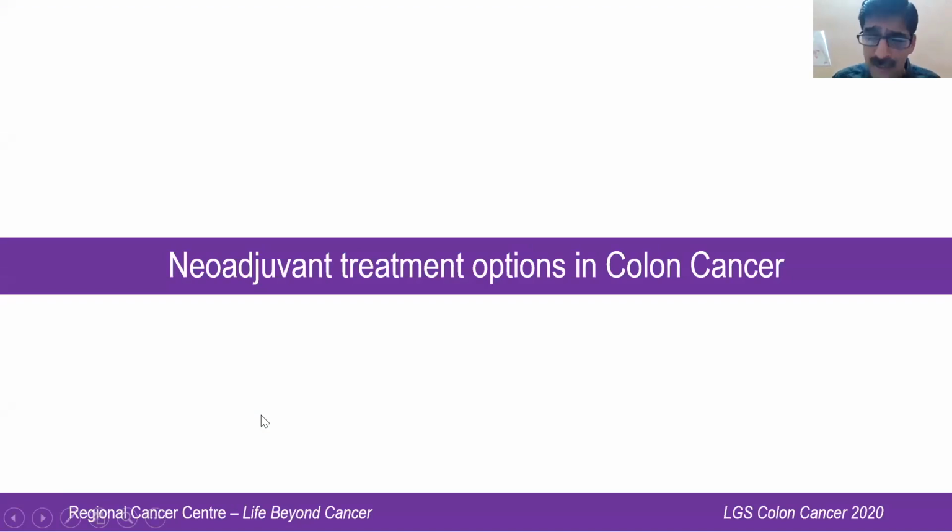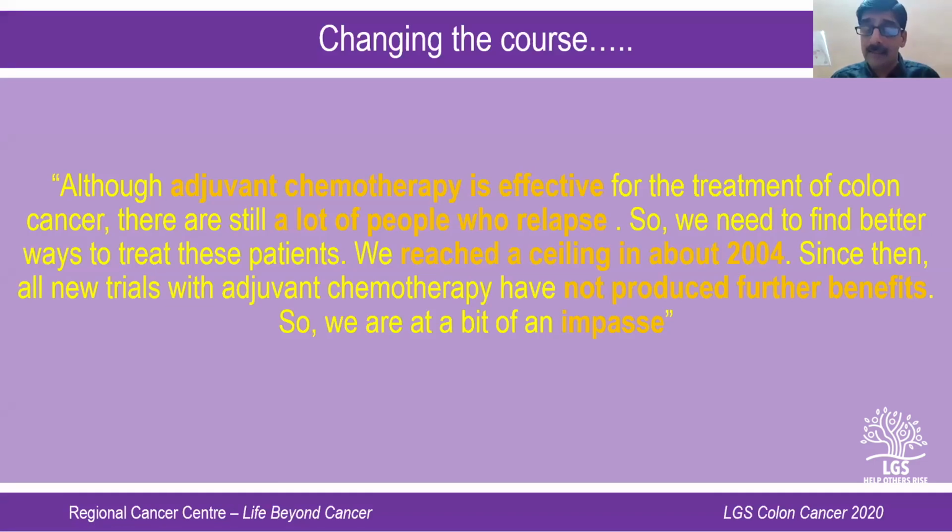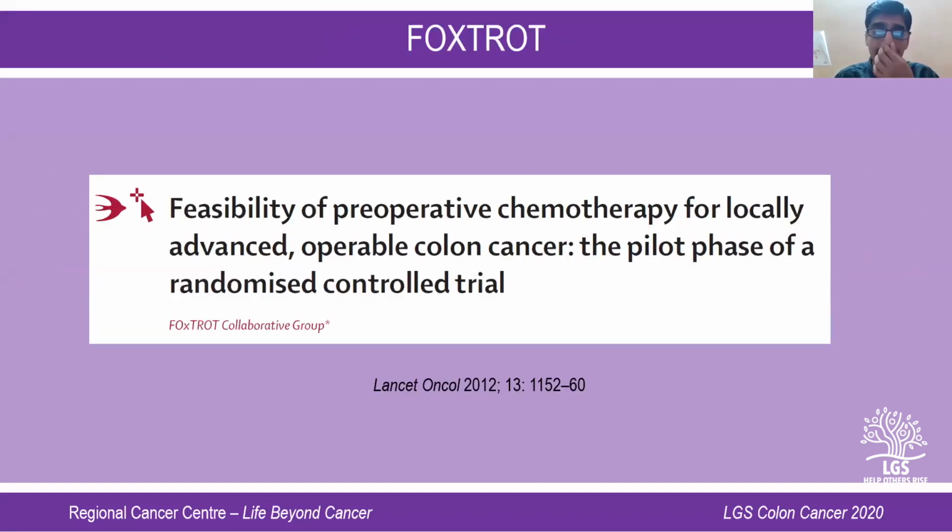Now, why can't you consider neoadjuvant treatment options in colonic cancer? Because I said there can be advanced lesions which are adherent to adjacent organs. Why can't you give neoadjuvant therapy, downstage the tumor, and then operate? Again, this has not been conclusively proven in spite of our efforts. If you look at stomach, rectum, lung, esophagus, breast, every other organ, we have moved on to neoadjuvant therapy. But in terms of colon, we don't have evidence except for this one particular trial, the FOxTROT trial.